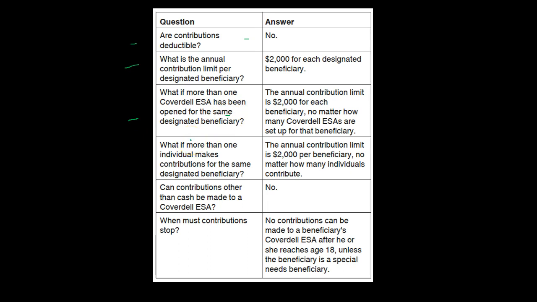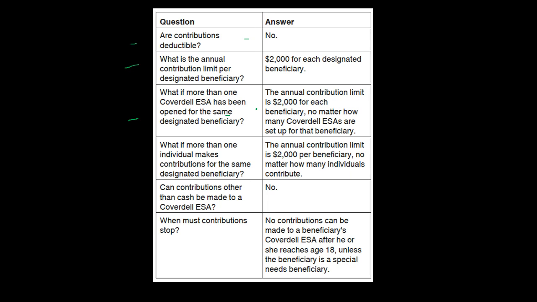So we have two Coverdell accounts, but for the same beneficiary, the same person, the same child probably that's possibly going to school. Answer: the annual contribution limit is $2,000 for each beneficiary, no matter how many Coverdell ESAs are set up for that beneficiary. So in other words, you can't have two and say, well, there's a limit of $2,000 per Coverdell.